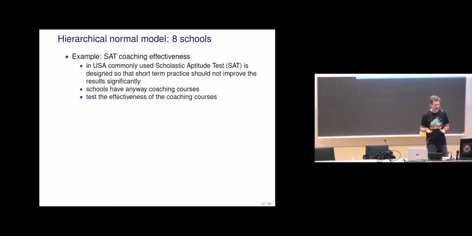The background is that this is the Scholastic Aptitude Test, very common in USA. It has been designed so that the idea is that it should not be possible with very short time training to get a high score. They assume that it is really measuring years of school education.